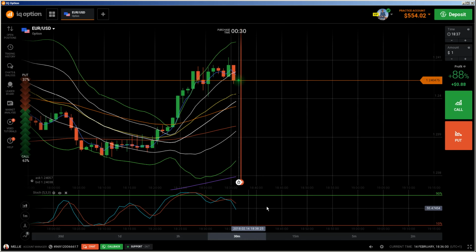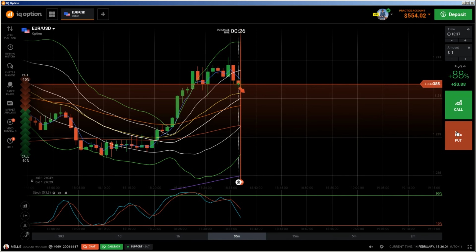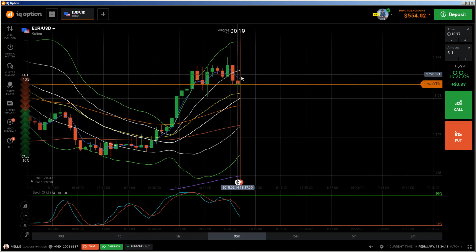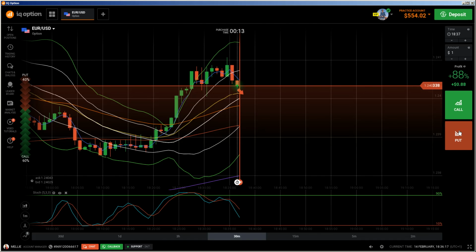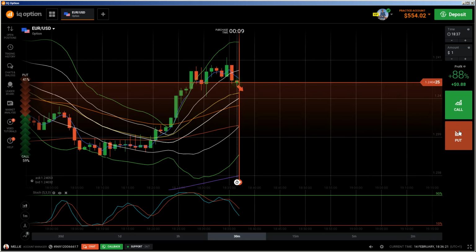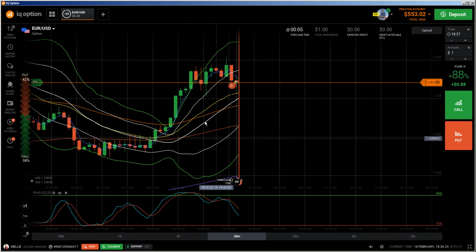Let me see what the stochastic is showing you. This is an engulfing candle. If we get some rejection from above, I'm going to do a put, but at the moment not, because we need some kind of better entry point here, something like this, maybe on this high. Then I'm going to do a put. So let me see what is happening. Okay, so I'm going to do a put now, because I got a nice entry point.